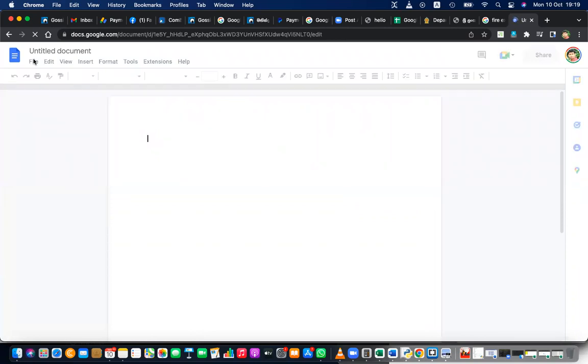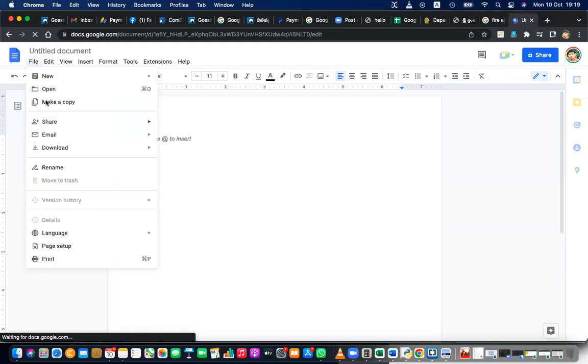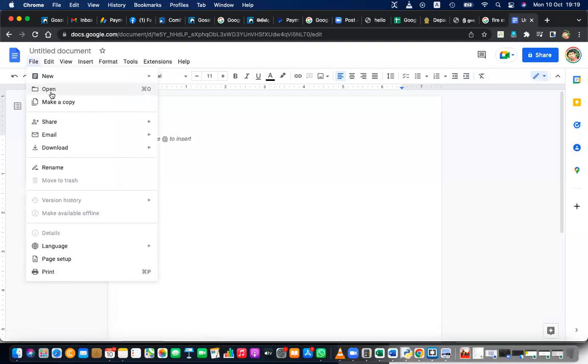If you don't have MS Word software in your computer, you can use Google Docs to open it. You have to go to File, Open, and open the document. Without having Word also, we can use Word. That is the mechanism. Right.